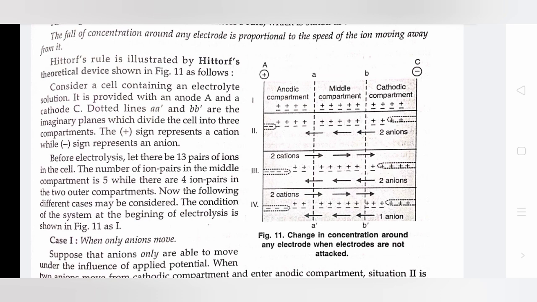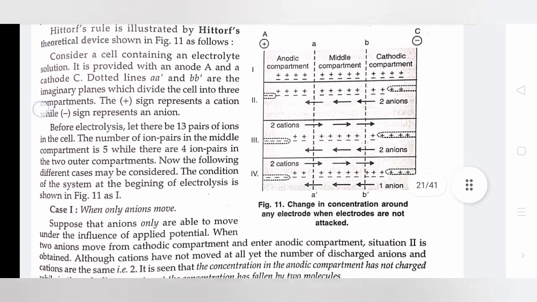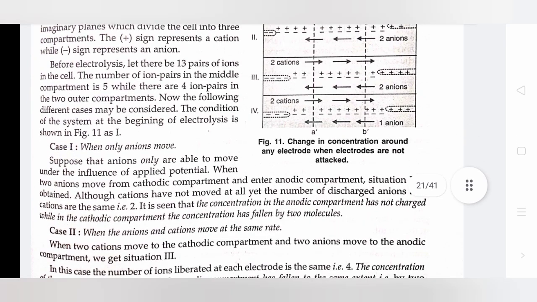The positive signs represent cations while negative signs represent anions. Before electrolysis, let there be 13 pairs of ions in the cell. The number of ion pairs in the middle compartment is 5, while there are 4 ion pairs in the two outer compartments. Now the following different cases may be considered.